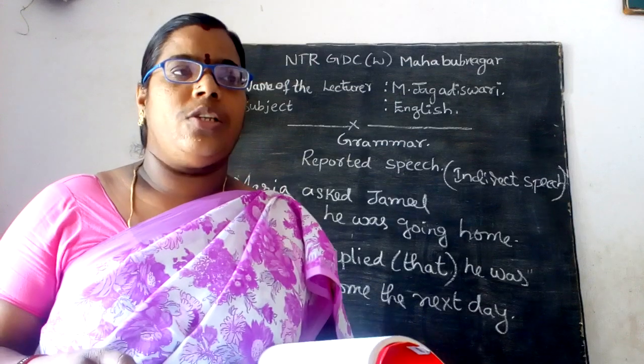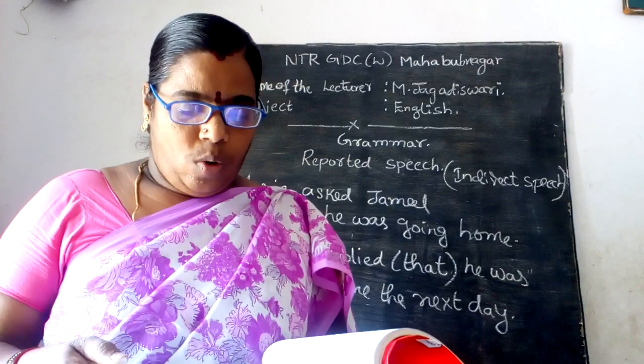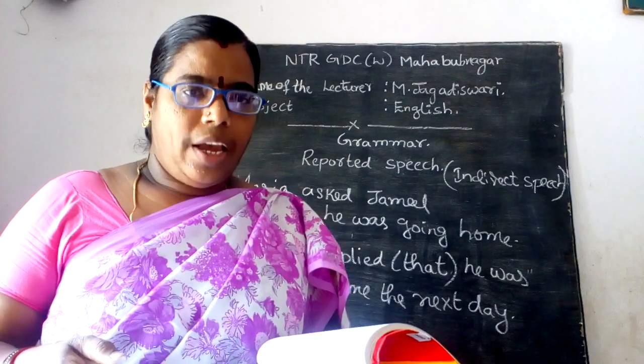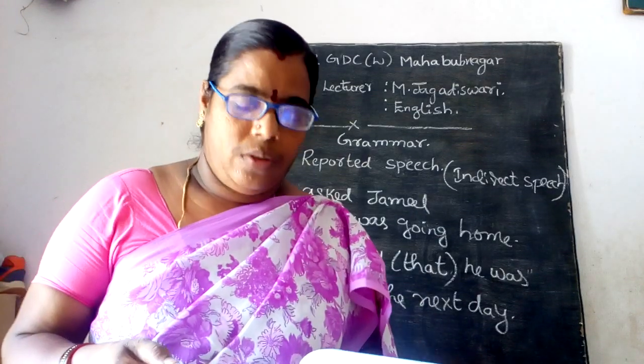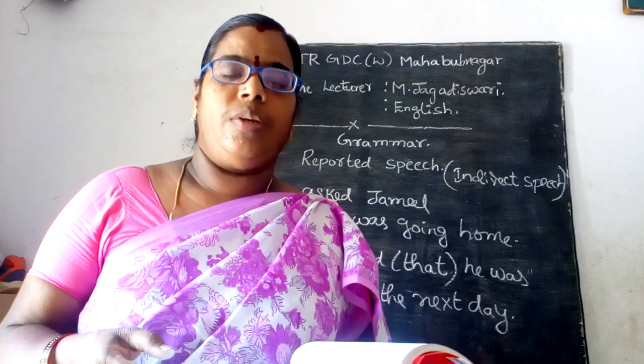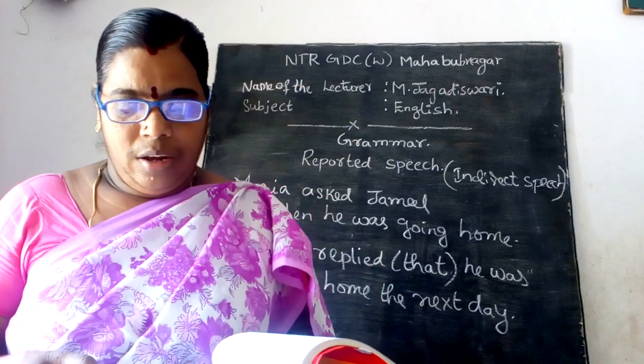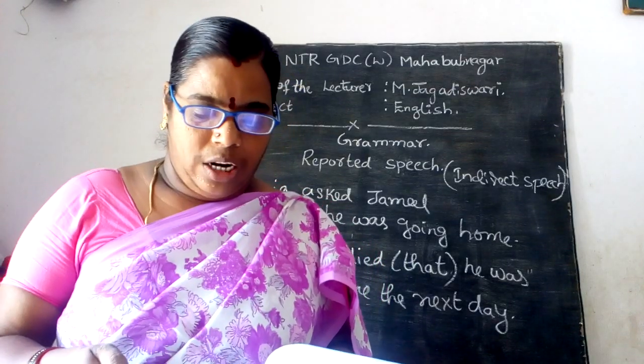Direct speech is also known as quoted speech. When we come to indirect speech, we report the speaker's words without using quotation marks.